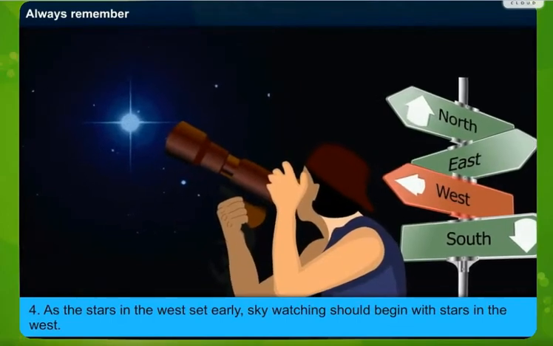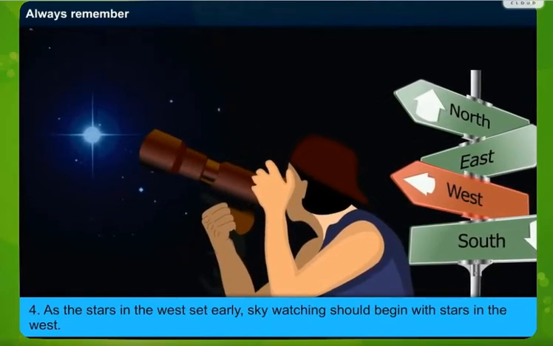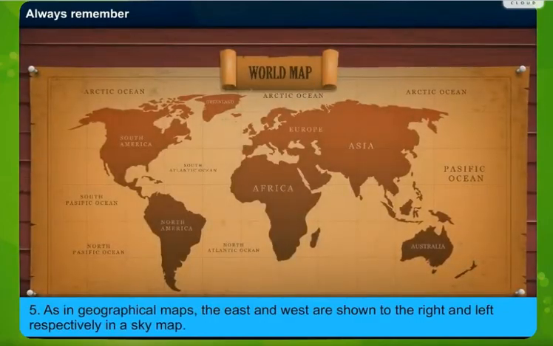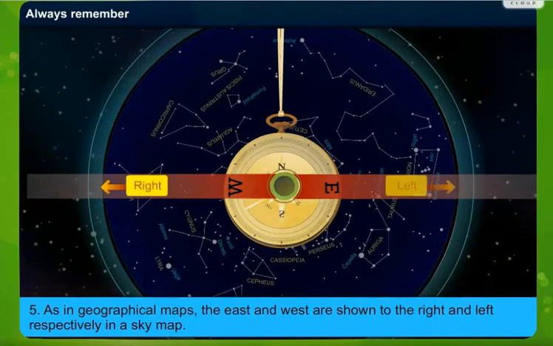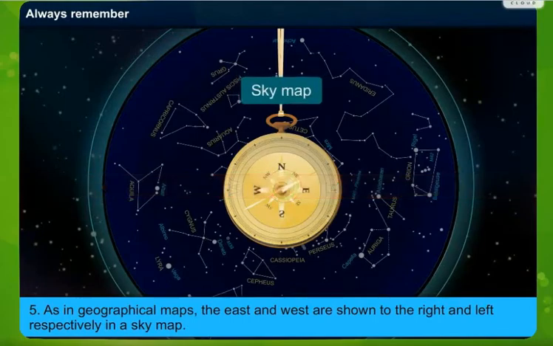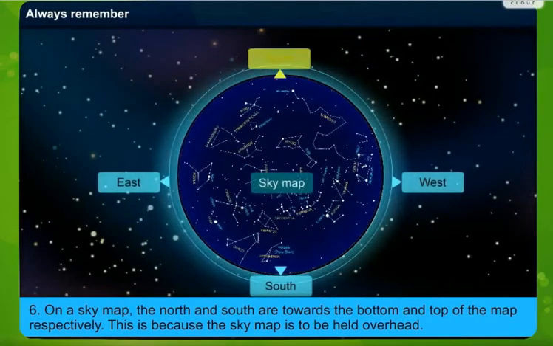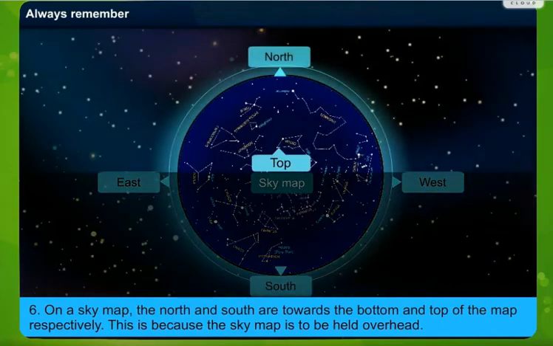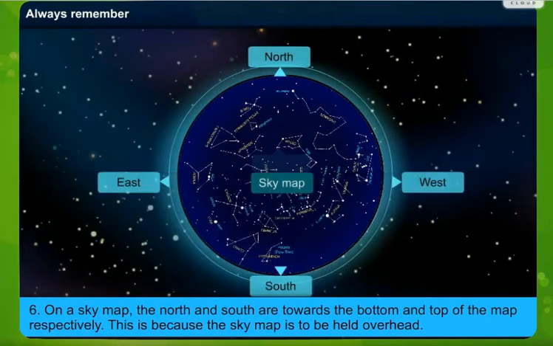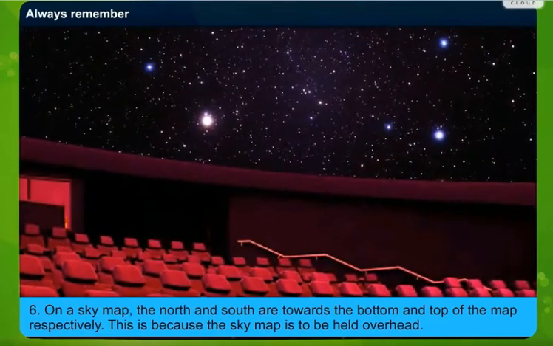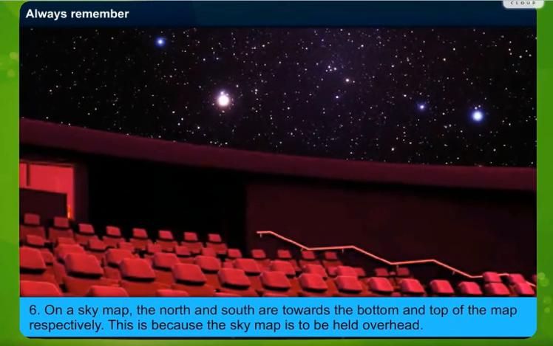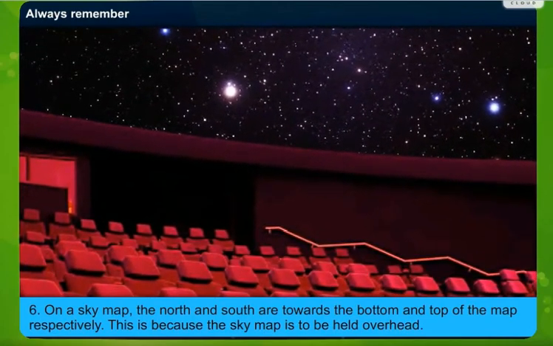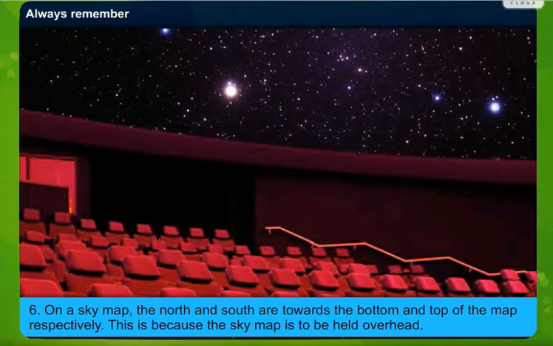As the stars in the west set early, sky watching should begin with the stars in the west. As in geographical maps, the east and west are shown to the right and left respectively in the sky map. On the sky map, north and south are towards the bottom and top of the map respectively. This is because the sky map is to be held overhead. These are the do's and don'ts that we need to consider when we are going to do sky watching.